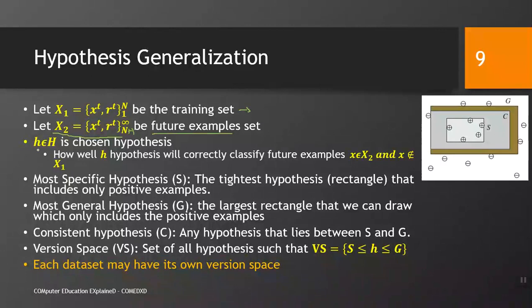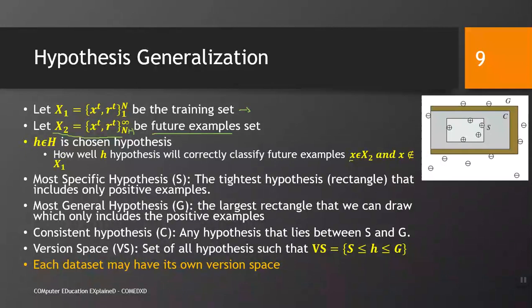If the chosen hypothesis, or the function or the model that is coming from the hypothesis set, is chosen, how well will hypothesis H correctly classify future examples, for x which belongs to x2 and x does not belong to x1? This is known as hypothesis generalization. Again, consider the concept.